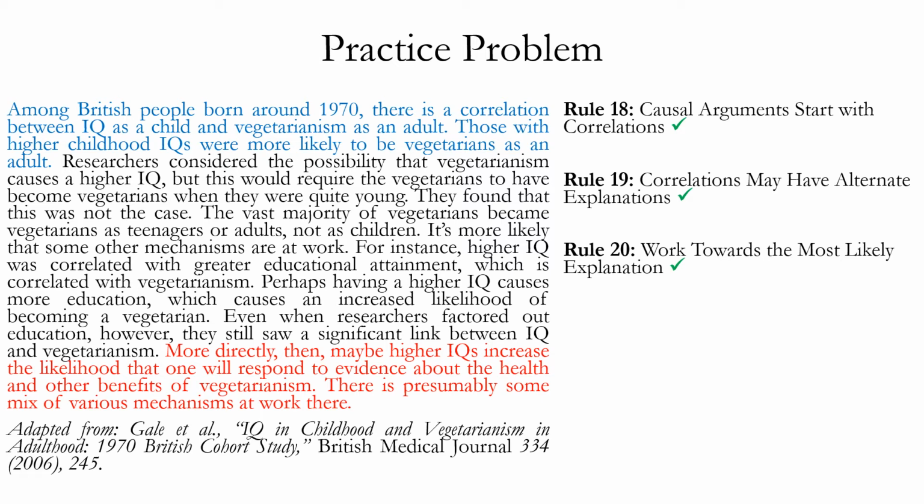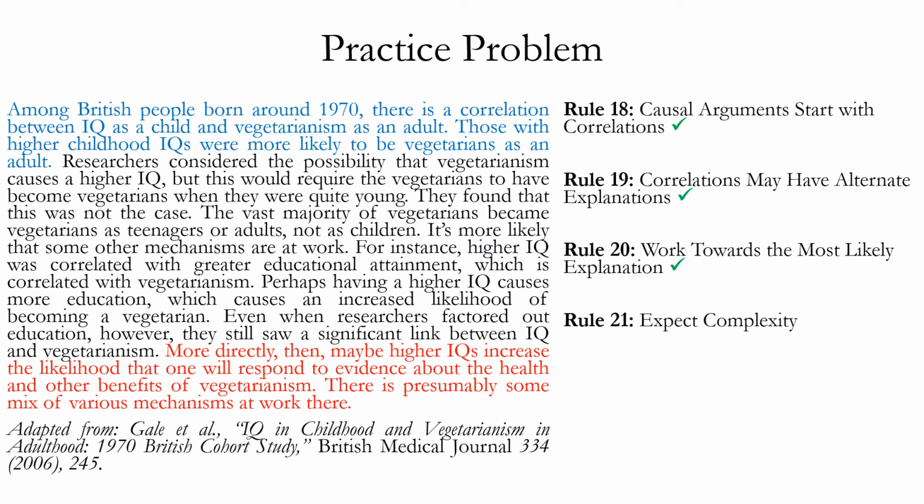So in other words, this argument does at least a good job of following rules 19 and 20 by considering one other plausible alternate explanation, the reverse direction of causation, and giving specific evidence why that explanation is not possible or plausible. It would have done an even better job by considering other alternate explanations and ruling those out, but it does at least a good job following rules 19 and 20.